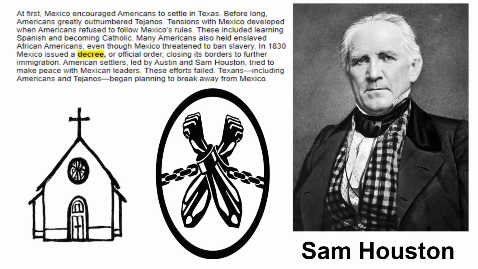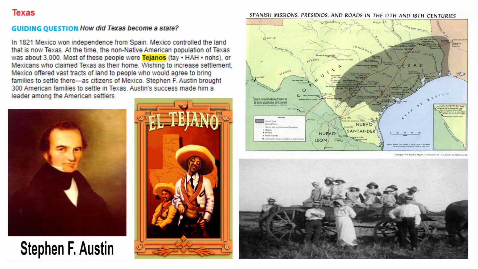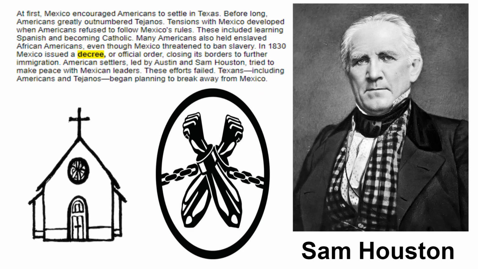Question number, let's go to number 5. Oh, did I skip 5? I think I might have skipped 5. I sure did. Let's go back and do number 5. How did Stephen F. Austin influence Texas history? Well, he moved 300 American families there, so he was sort of their de facto leader. There's question 5. And now we're ready for question 6 on this slide.